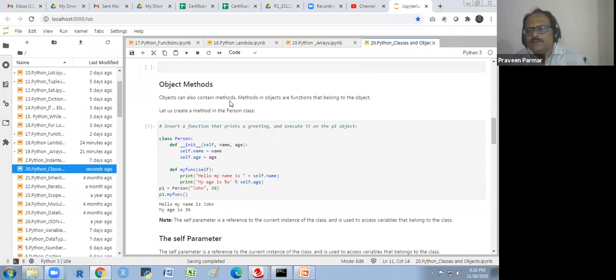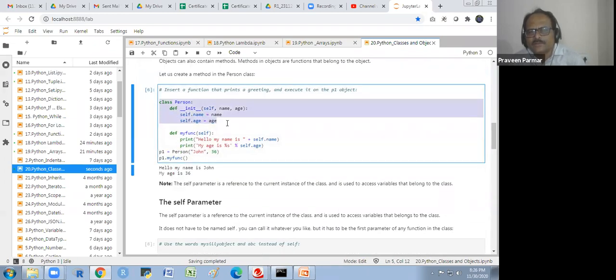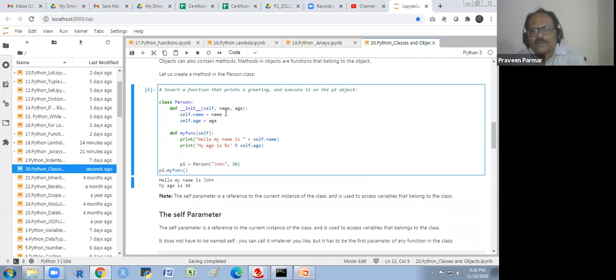Objects can also contain methods. Methods in an object are functions that belong to the object. Let us create a method in the Person class. This is the basic class. This is the default function we are using, that is compulsory, but some other functions we are using in a class. So this function is in this class, my func.